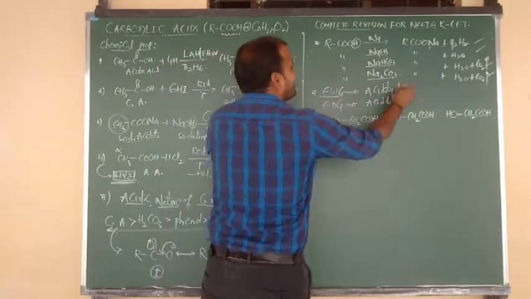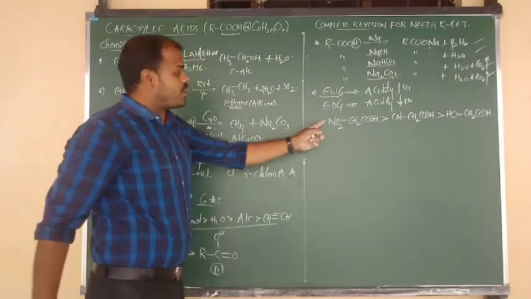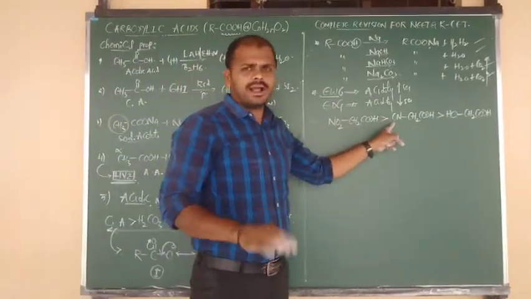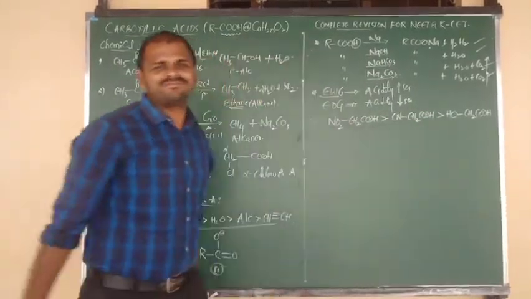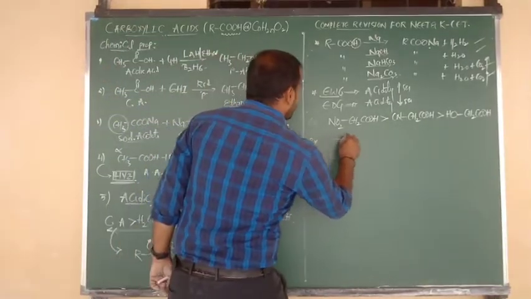In case of withdrawing groups, acidic nature increases. Strong withdrawing, more acidic. Just withdrawing, acidic. Donating, less acidic. Okay? One more example. Benzene.